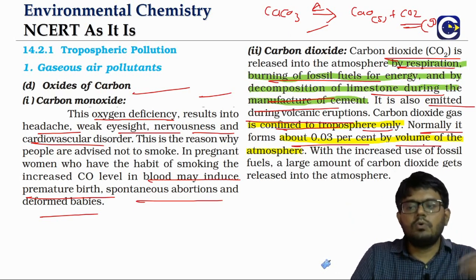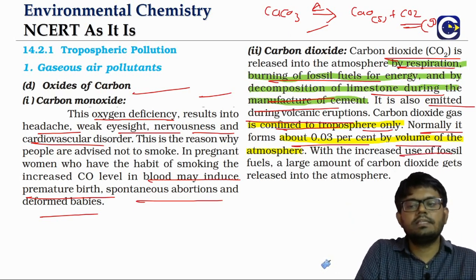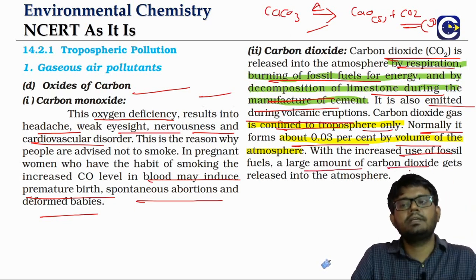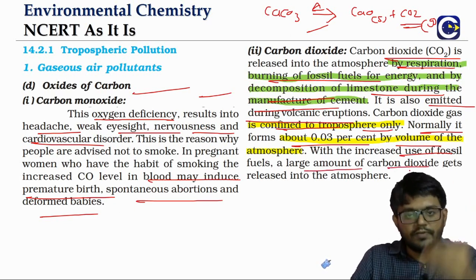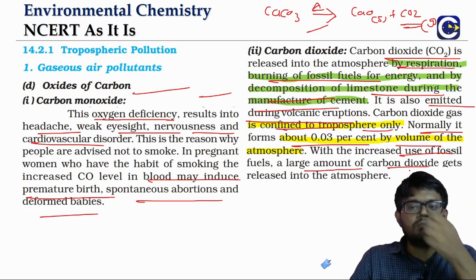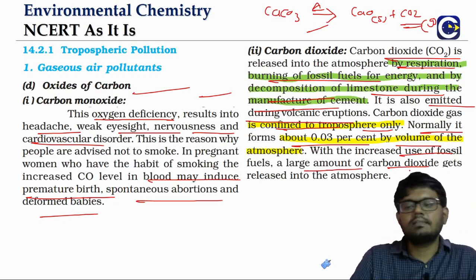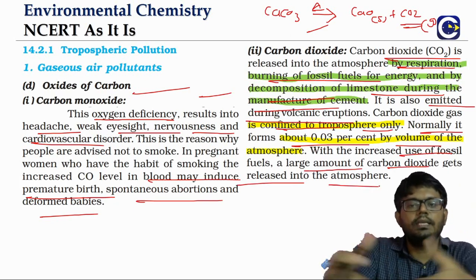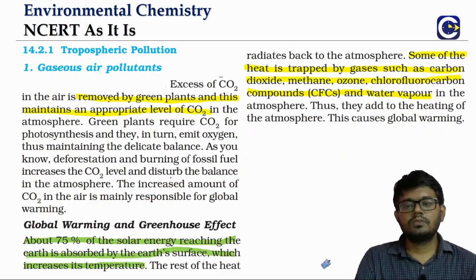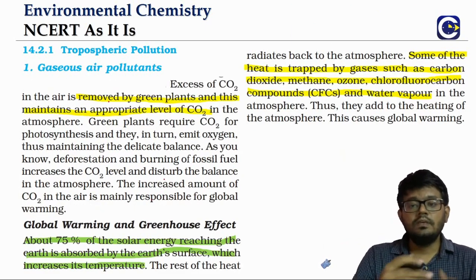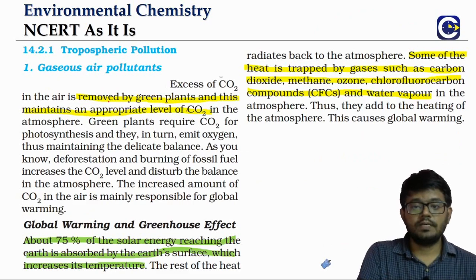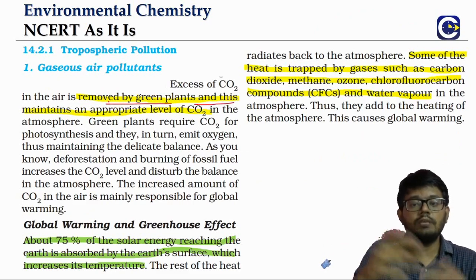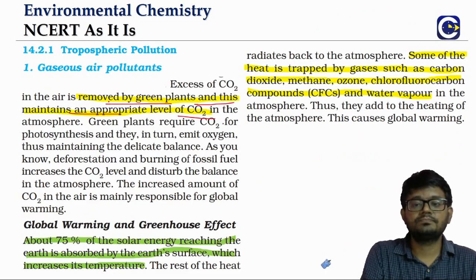So if you are using more of the fossil fuels, what we will see is more burning happening, and more industries decomposing limestone. As a result of all these things, more and more CO2 will be released into the atmosphere. So what happens if we are having the CO2 in the atmosphere? The CO2 in the atmosphere will be removed by the green plants.